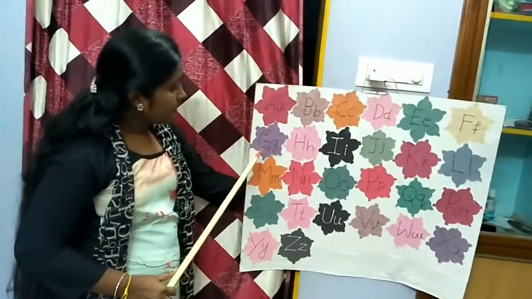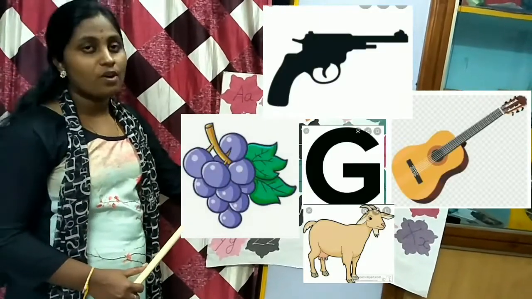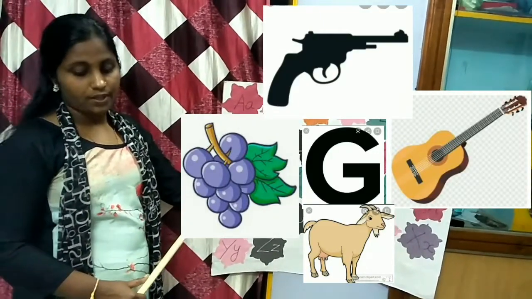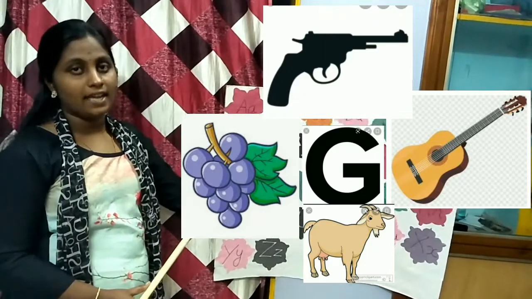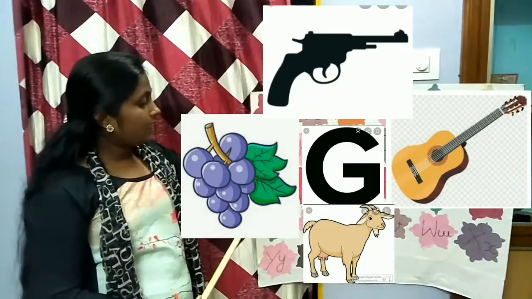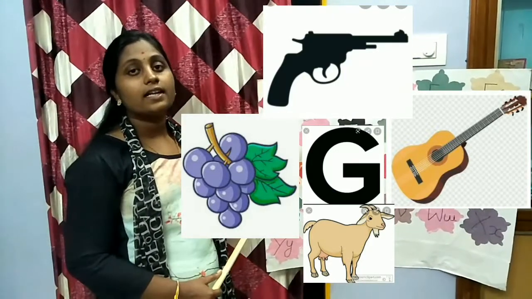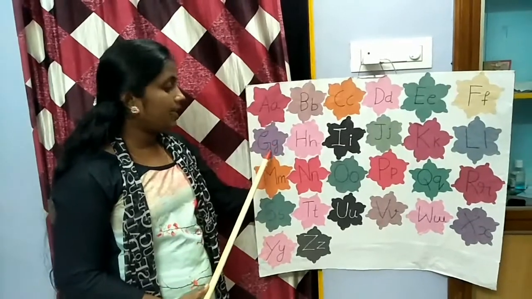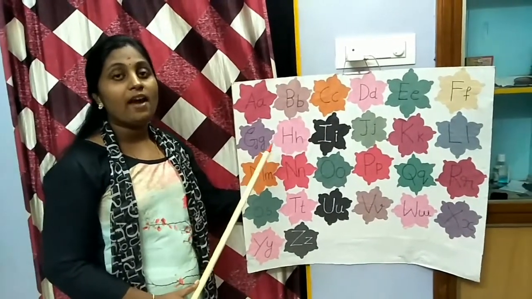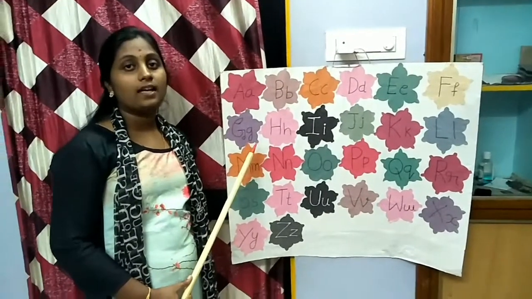Next letter is G. G for gun, G for goat, G for grapes and G for guitar. The phonic sound for G letter is g. You have to remember letter with the phonic sound.